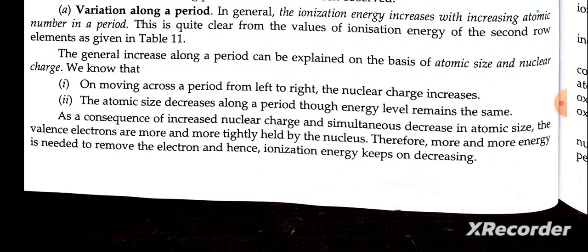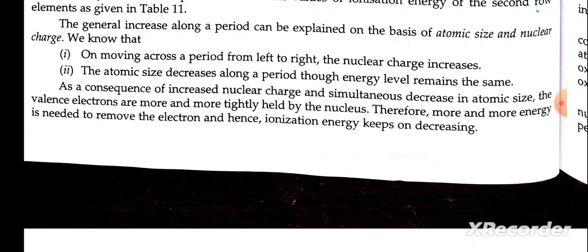We know that on moving across a period from left to right, the nuclear charge increases. Second, the atomic size decreases along the period, because the energy level remains the same. As a consequence of increasing nuclear charge and simultaneously decreasing atomic size, the valence electrons are more and more tightly held by the nucleus.